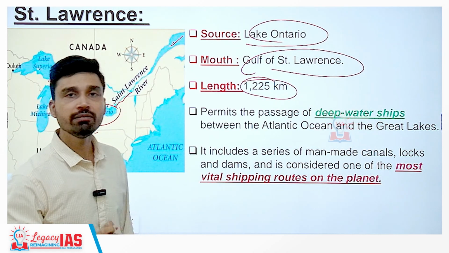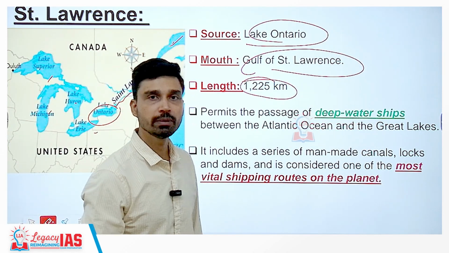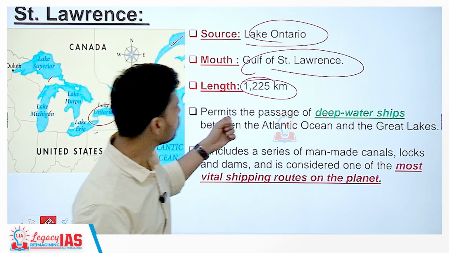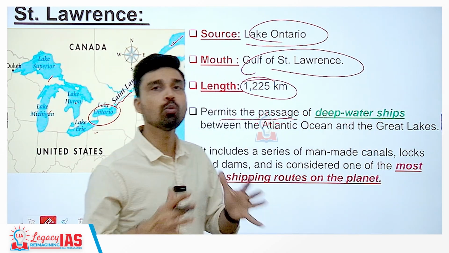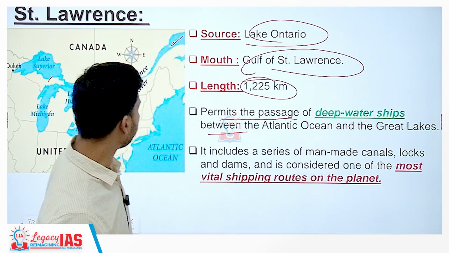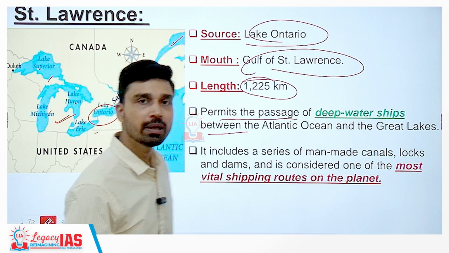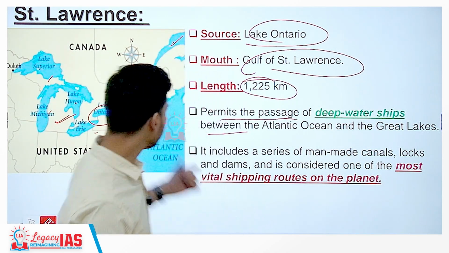However, this is a very vital river from the economic point of view of North America, because this river permits the passage of deep water ships between the Atlantic Ocean and the Great Lakes. And as we have discussed, numerous industries, the iron and steel industry, the paper and pulp industry, are all developed in these areas.